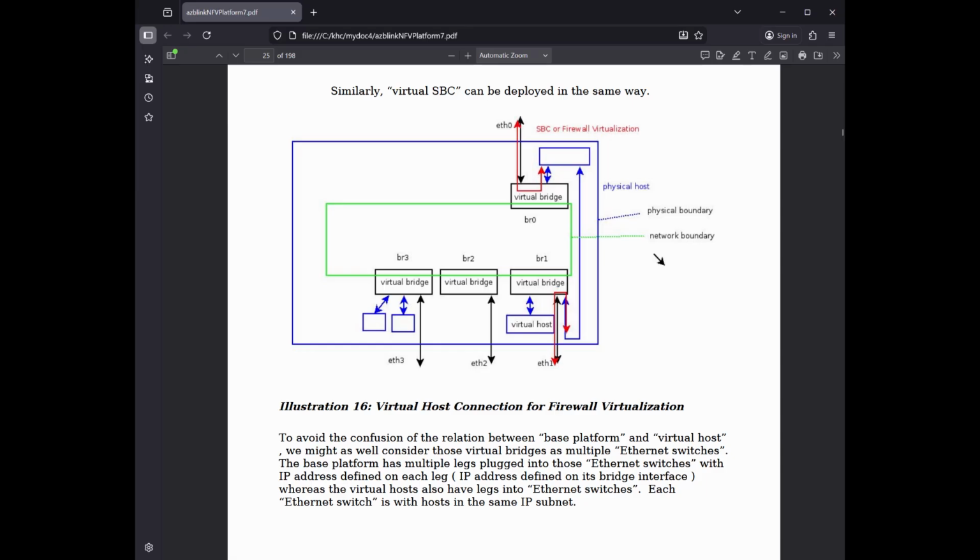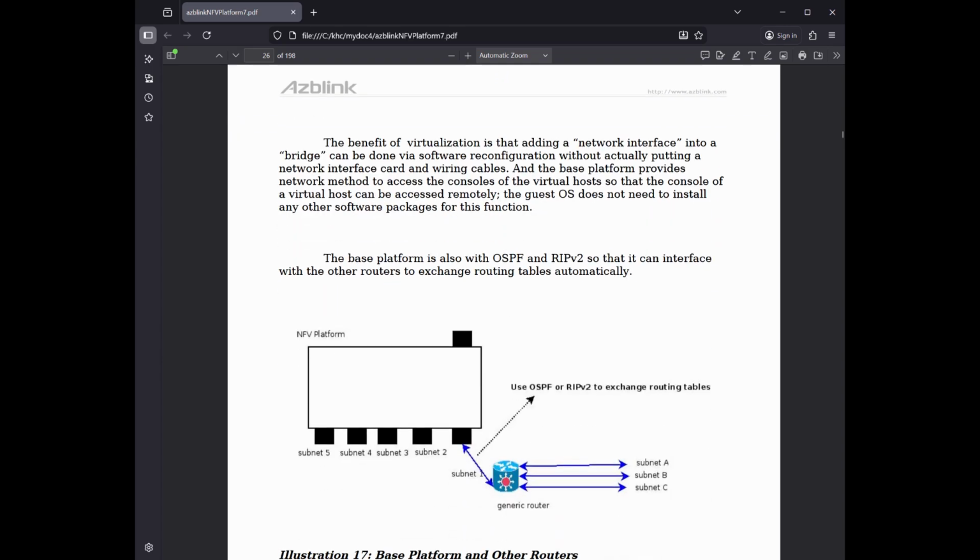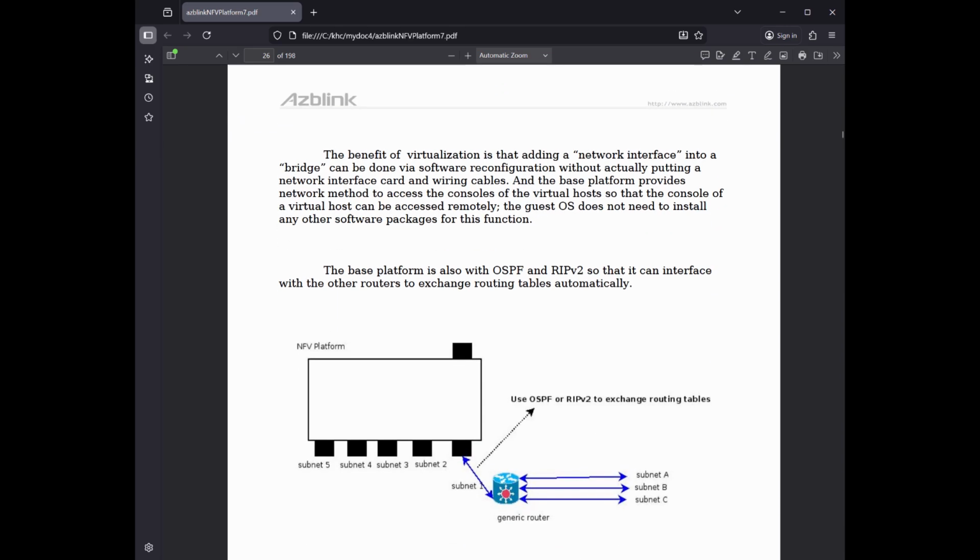To avoid the confusion of the relation between base platform and virtual host, we might as well consider those virtual bridges as multiple Ethernet switches. The base platform has multiple legs plugged into those Ethernet switches with IP address defined on each leg, IP address defined on its bridge interface, whereas the virtual hosts also have legs into Ethernet switches. Each Ethernet switch is with hosts in the same IP subnet. The benefit of virtualization is that adding a network interface into a bridge can be done via software reconfiguration without actually putting a network interface card and wiring cables.